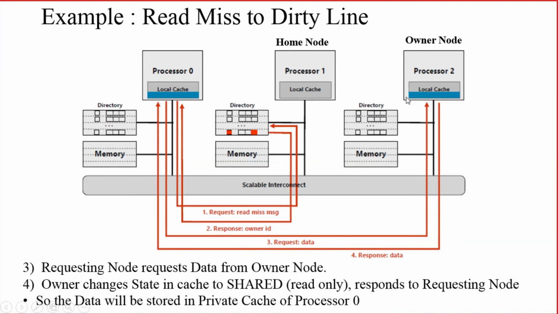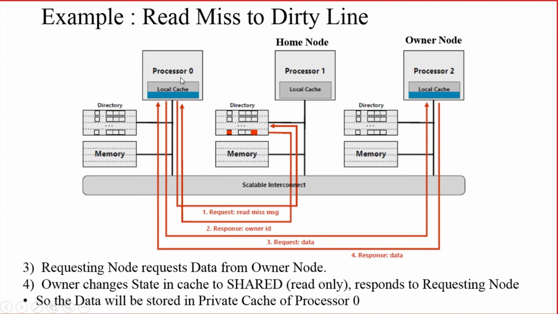Then the owner node will change the state of that block to shared, and that block of data is sent to the requesting node. The data will be stored in the private cache of the requesting node, here processor 0.